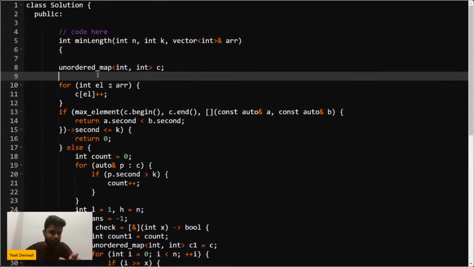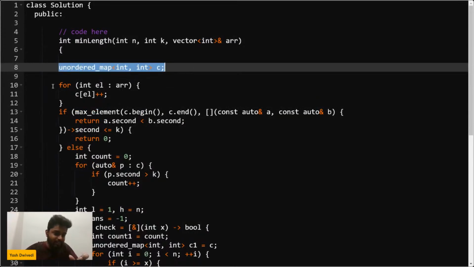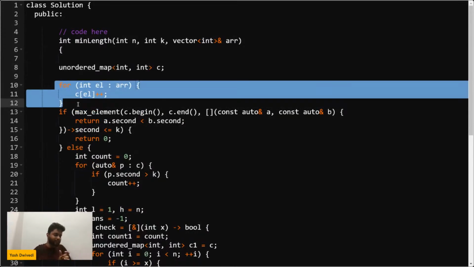So basically, first of all, we will take a hash map, and then we will increase the frequency of each and every element. Is this much part clear to everyone?